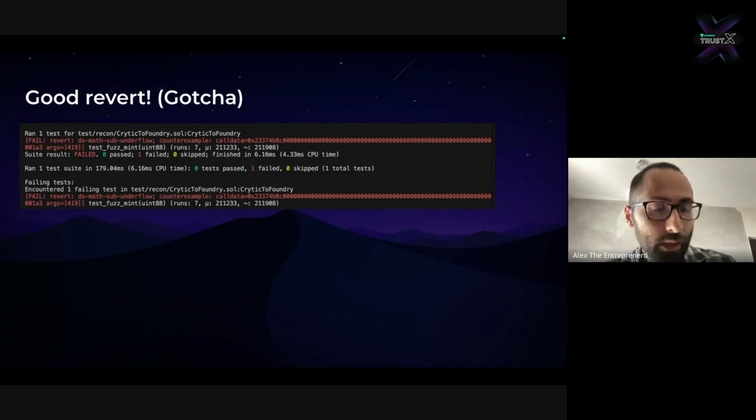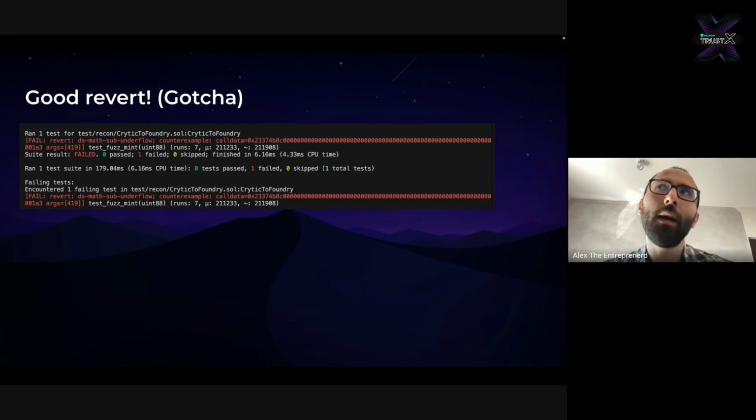In this case, this is a fairly common edge case that is tied to how Uniswap v2 protects against donation attacks, which basically means UniV2 forces you to mint a certain amount of liquidity to the address zero, and then it transfers it. And so this DS-Math sub underflow is basically that.